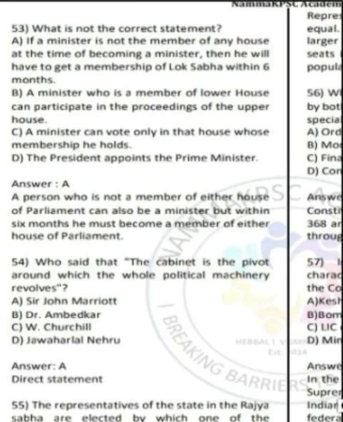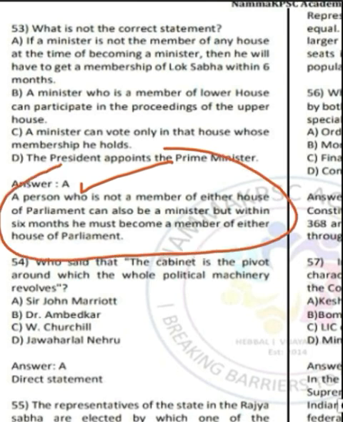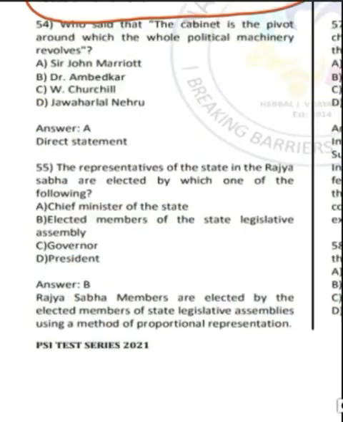Moving on to question number 53. Again, it is a statement based question. So here you have to find out which statement is not correct. The answer is option A. Option A says that if a minister is not a member of any house at the time of becoming a minister, then he will have to get a membership of Lok Sabha within 6 months. This is not true. He can become either a member of Lok Sabha or Rajya Sabha within 6 months.